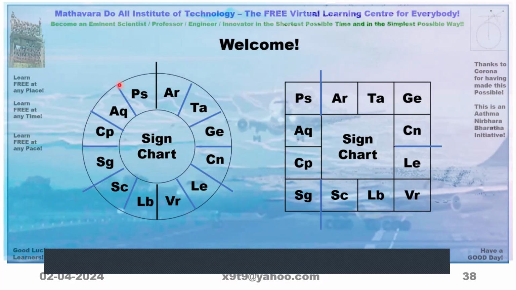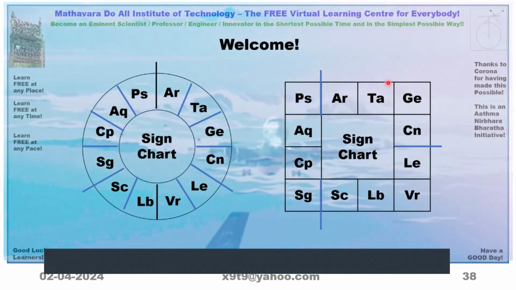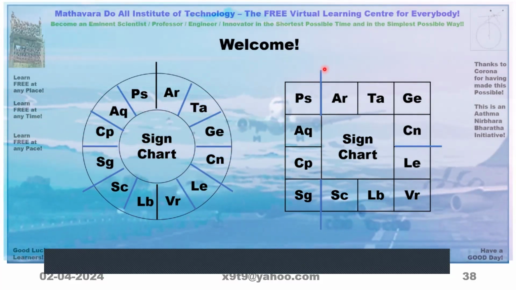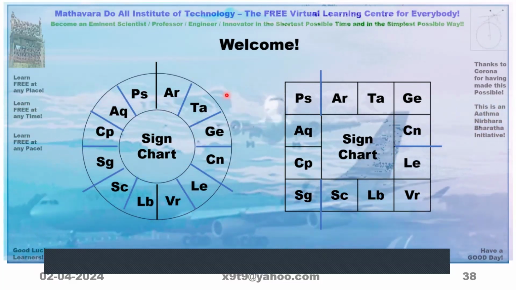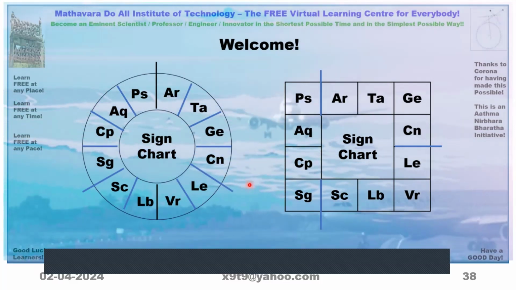Instead of writing this one, it is easier to draw the lines in the other, therefore in South India we use that one. Since there are three parts here, 360 divided by 3 is 120 degrees.